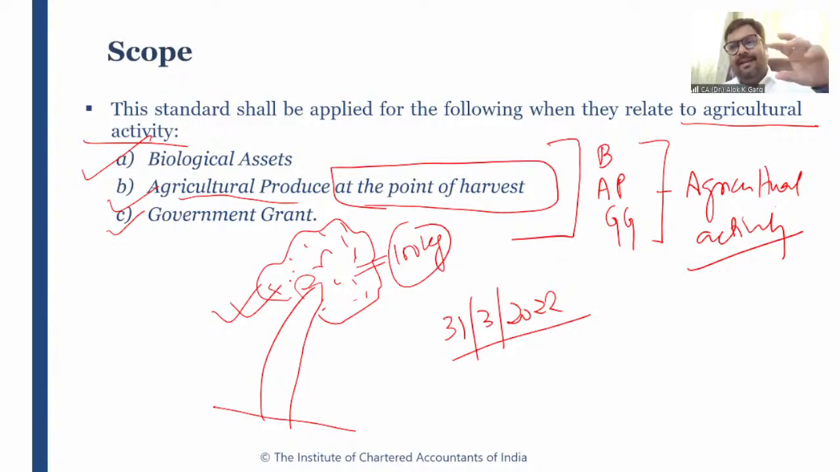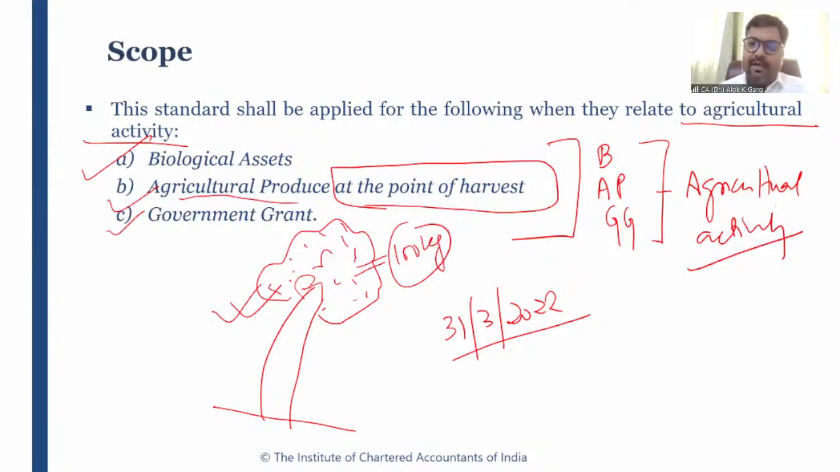If the agricultural produce is lying on the biological asset, I will not measure. For example, milk: when I harvest milk from the cow, when I detach milk from the cow, only at that point of time I will recognize and measure milk, which is an agricultural produce. If the milk is inside the cow, I will not recognize or measure it. Only when I harvest the milk out of the cow is it recognized and measured.